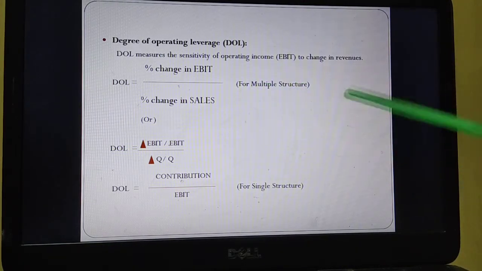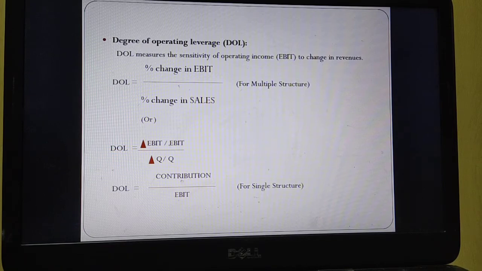When a problem is given, you have to see whether it is pertaining to multiple structure or single structure. What we mean by multiple structure is if two or more sales are given, then it is called a multiple structure. Fixed operating cost will remain the same. Only sales, the first item in the income statement, is different. Different sales are given to you. Then only you can find out the percentage change in sales, right? So in that case, it is called a multiple structure. If you are given only one sales value, then it is called a single structure.